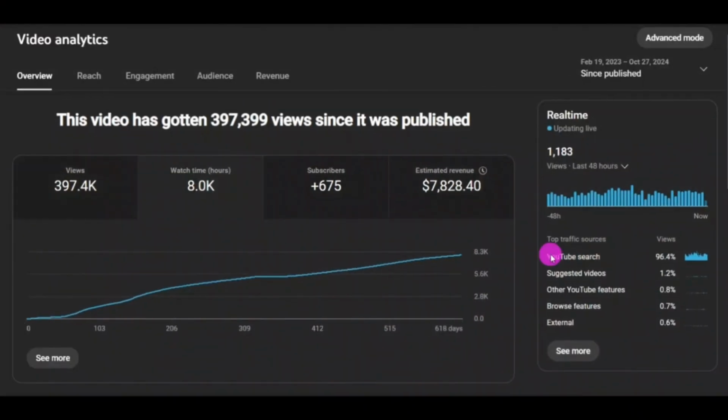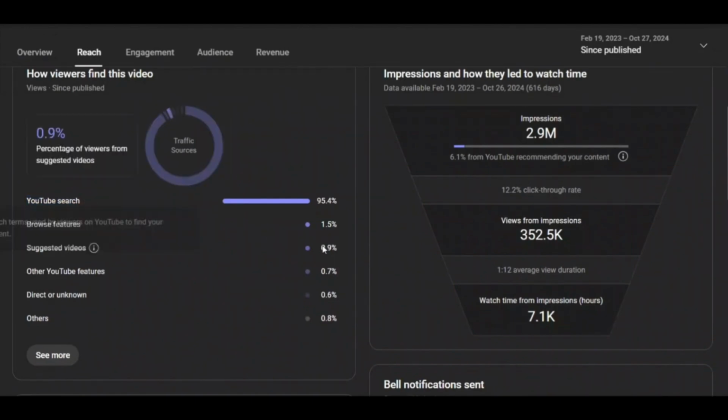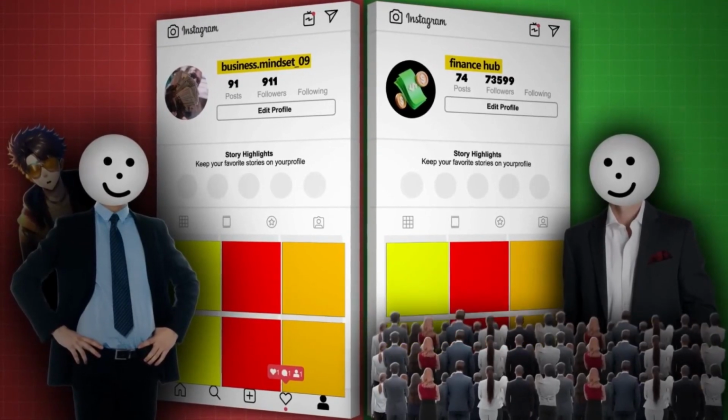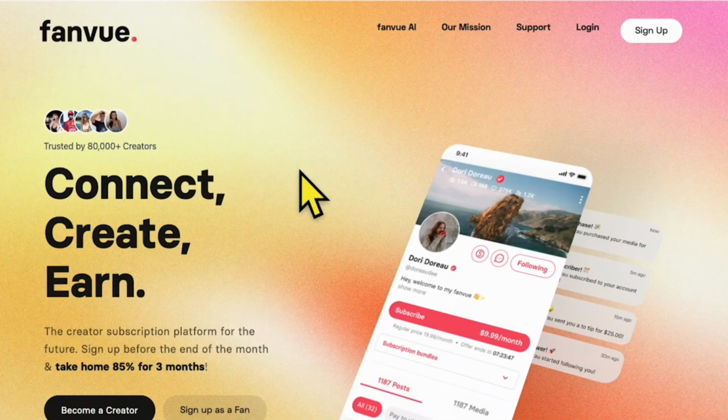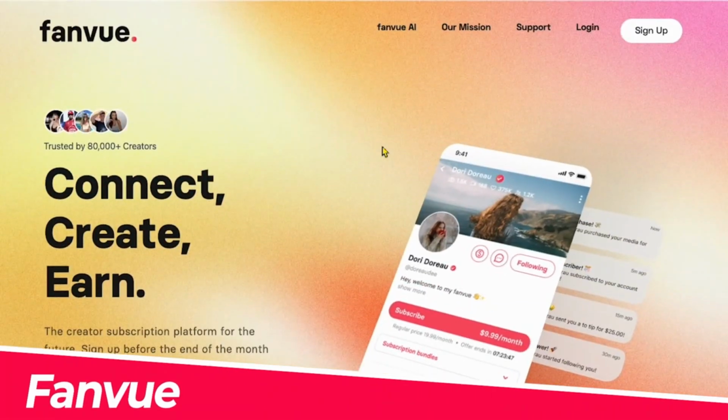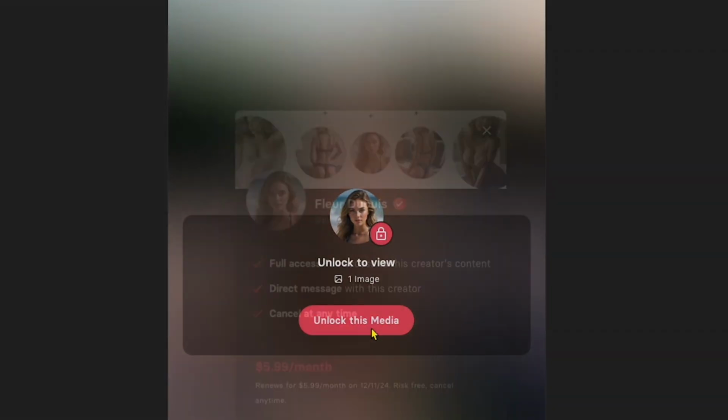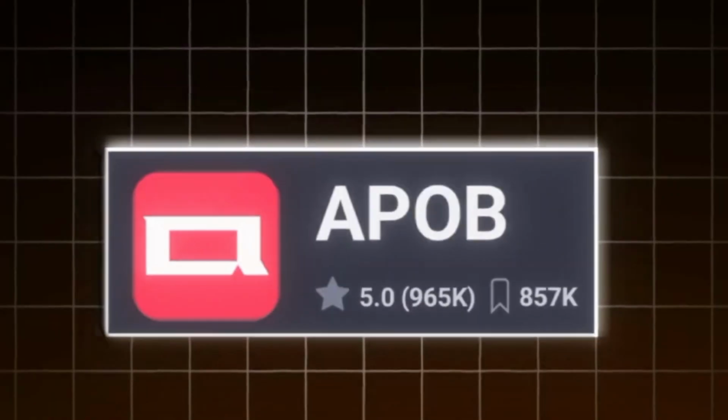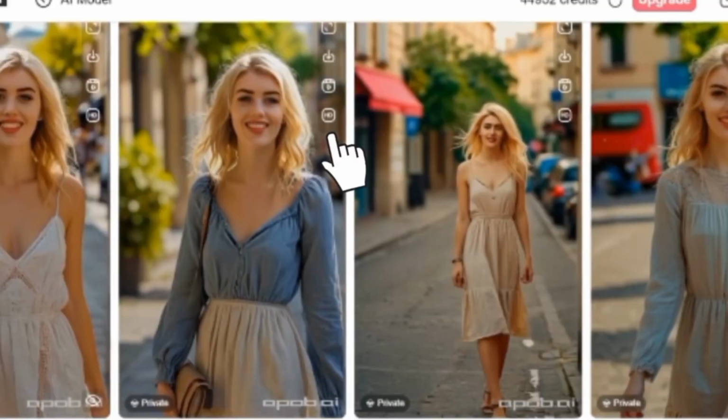Up next, let's talk about strategies to turn those followers into loyal, paying subscribers. Congratulations! By now, you've set up your AI influencer, built a consistent and attractive brand, and created multiple monetization channels. You've learned how to leverage tools like APOB for creating engaging visuals.